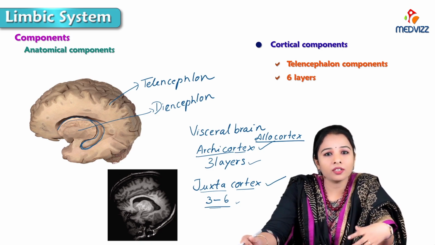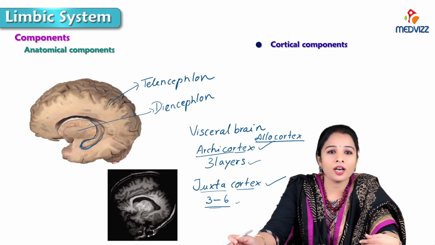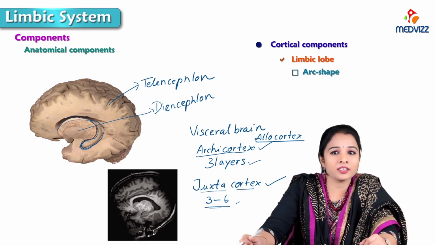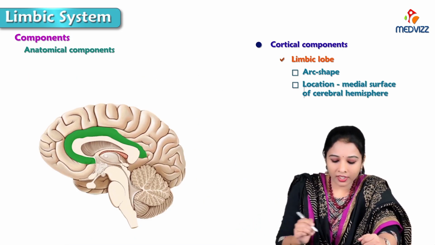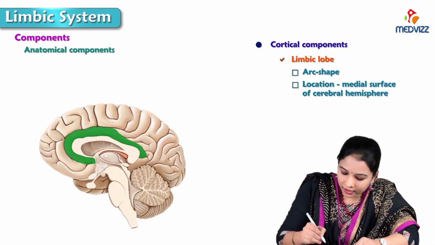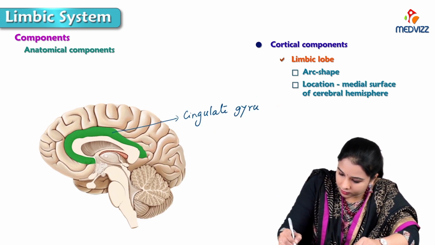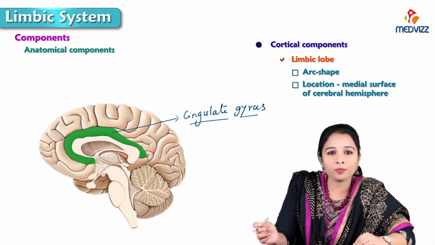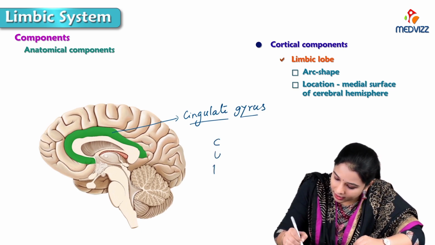Talking about the cortical components derived from the telencephalon, there is the limbic lobe. The limbic lobe is an arch-shaped cortex on the medial surface of the cerebral hemisphere. Here we can see the cingulate gyrus, which is a part of the limbic lobe. To remember the components of the limbic lobe, I'll use the abbreviation CUP.